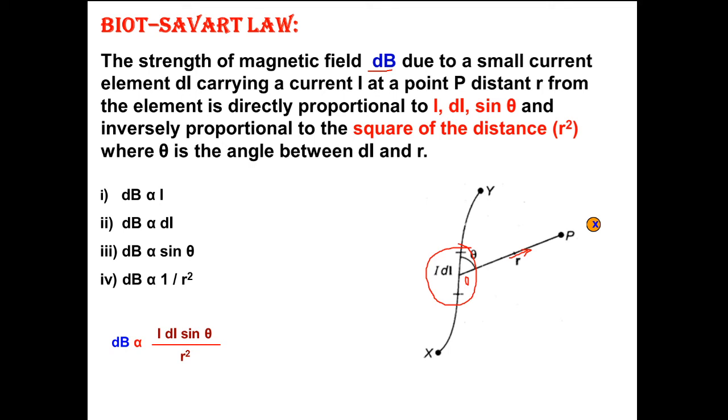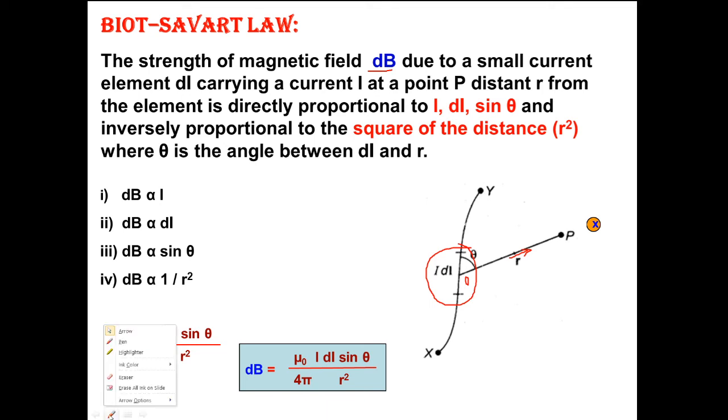So if we combine all these, we can say dB is proportional to I dl sine theta by r square. And the proportionality constant here in SI unit is mu naught by 4 pi. So dB equal to mu naught by 4 pi I dl sine theta by r square. So it is the statement of Biot-Savart law. This relation is true when the medium is vacuum.